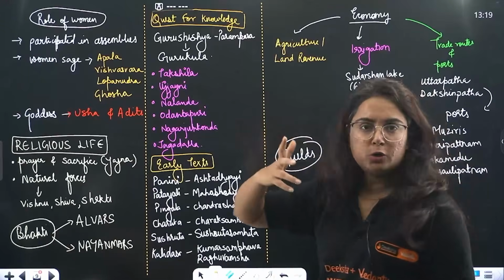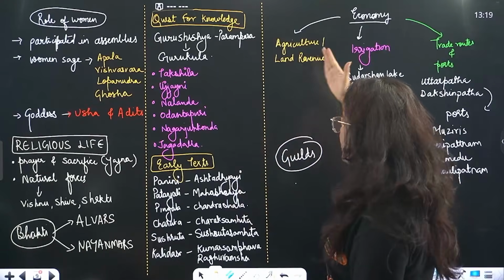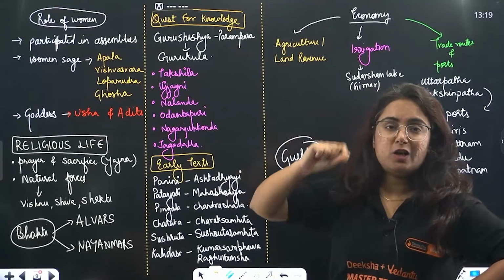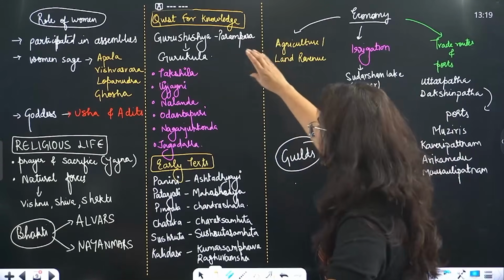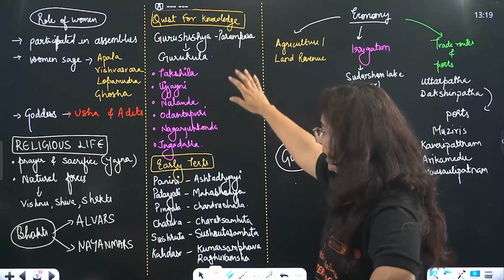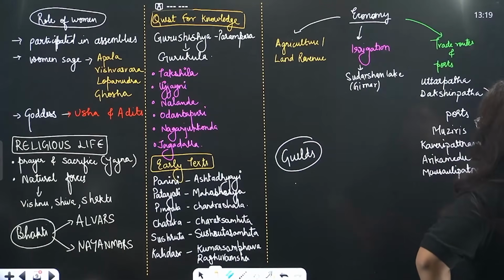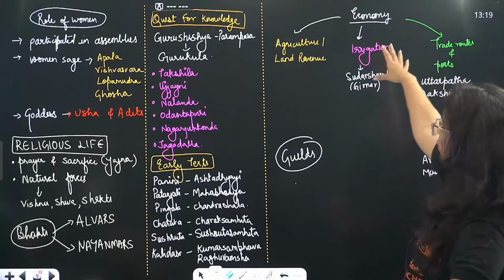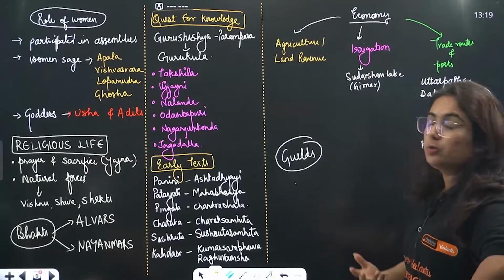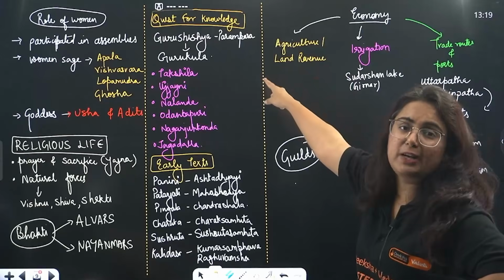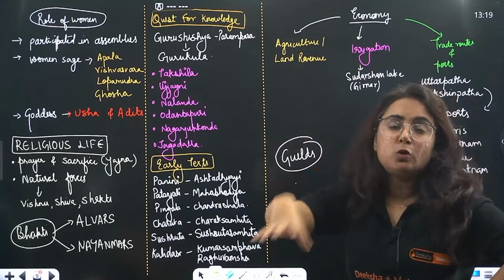So we know about Gurukul and the Guru Siksha Parampara going on. One map work is there, locating all the important universities of ancient times. Please locate them. Learn about these ancient texts, and then there is a lot of information provided for the economy, how people used to earn: agriculture, land revenue, where 1/6 of the total produce was taken.